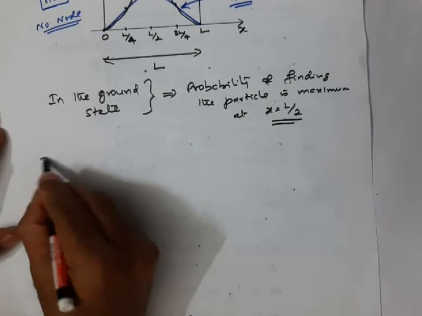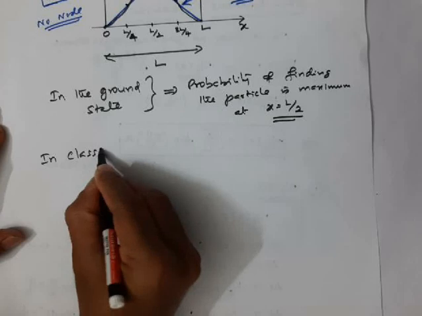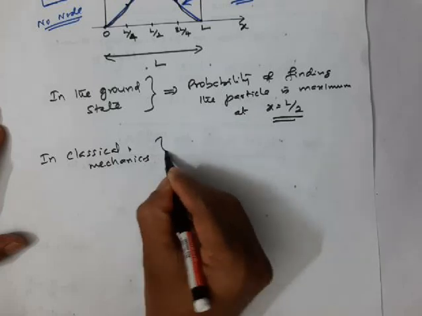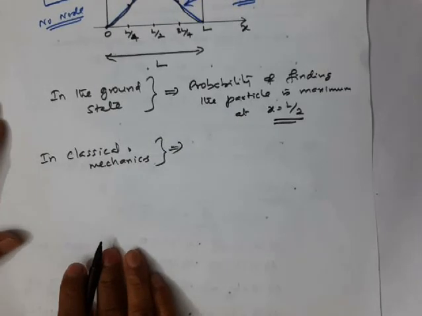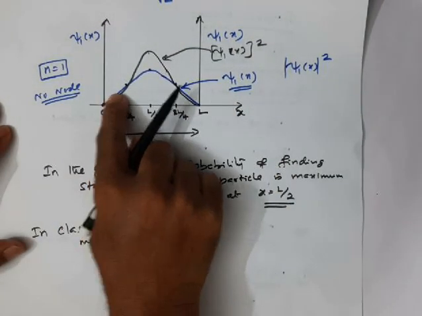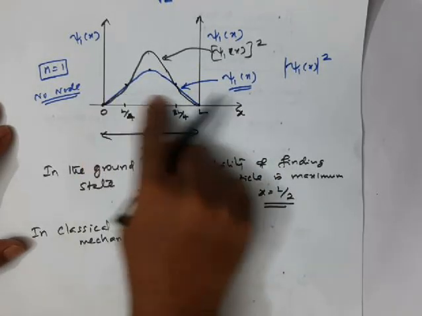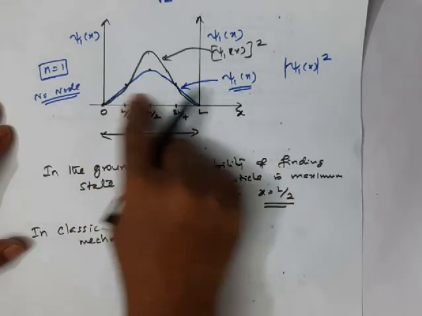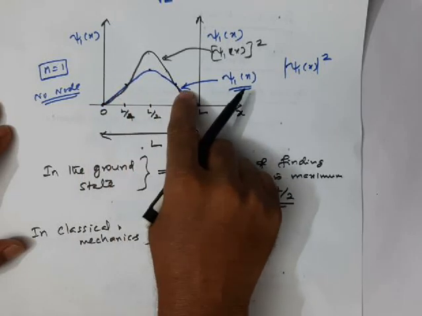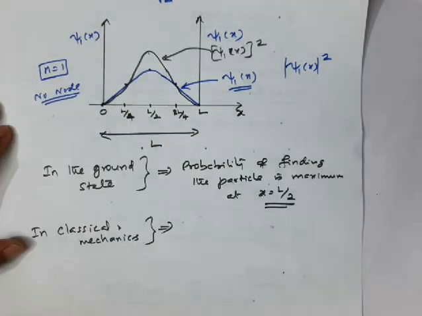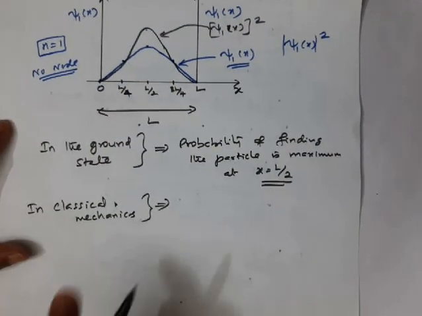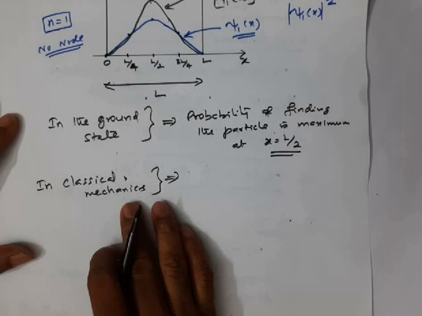See, in the classical approach, or according to classical mechanics, that is Newtonian mechanics, the particle can move freely from 0 to L direction or L to 0 direction. It can execute to and fro motion. So according to classical mechanics, the probability of finding the particle is the same everywhere between 0 and L. See what classical mechanics says.